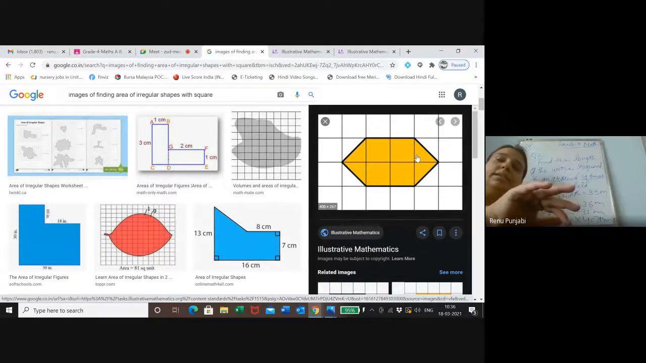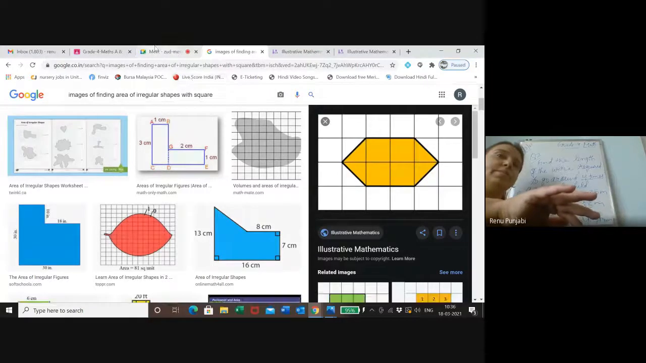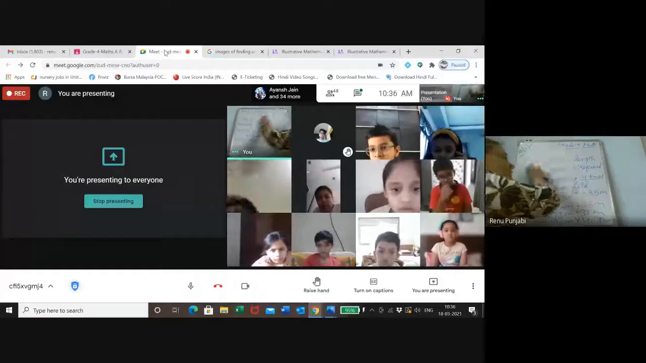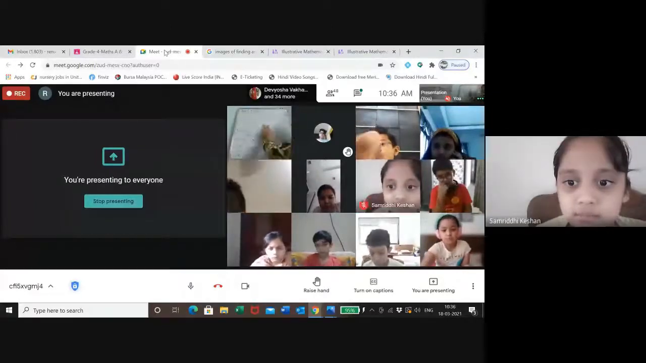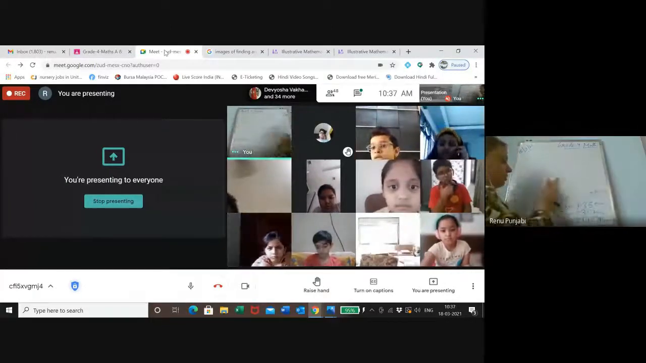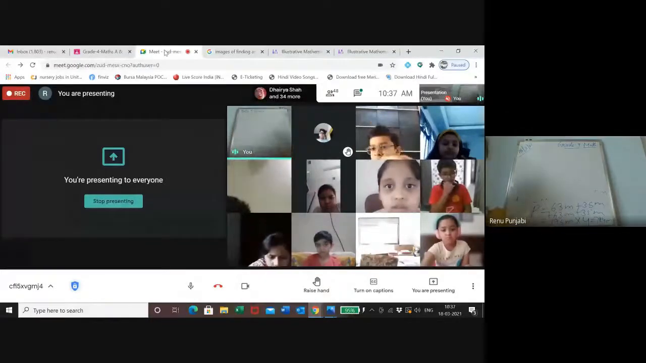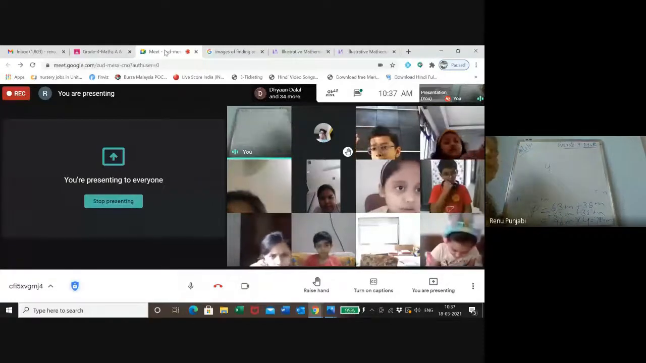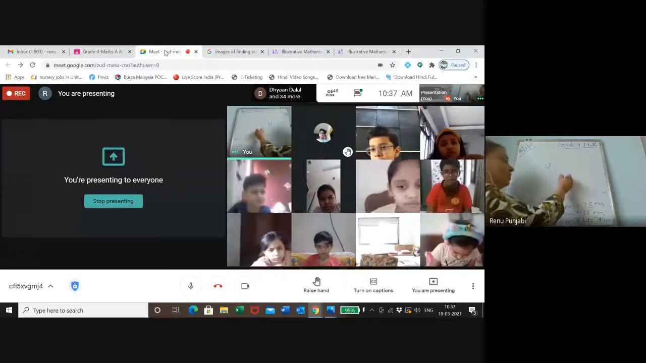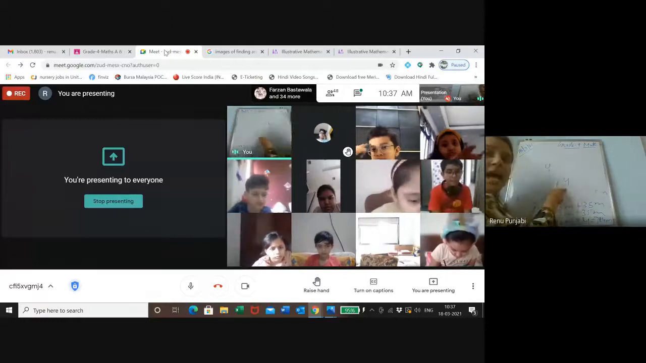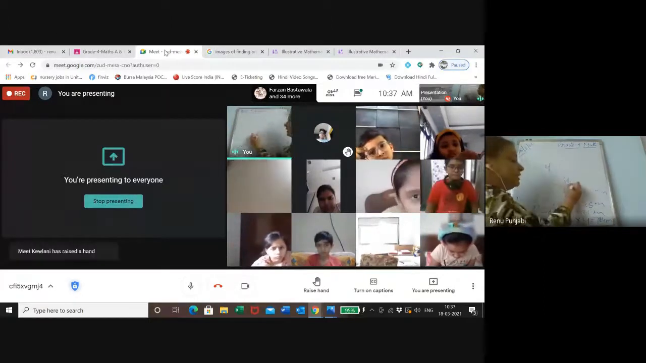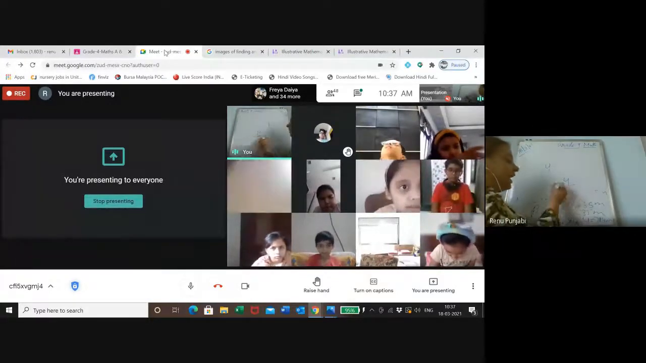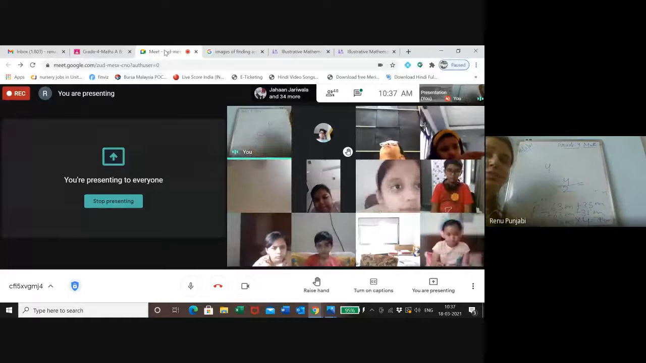First of all, children, pin my board screen. I am solving this on my board. Okay, ma'am. No, understand this now. So total were 4 full squares. And what about the halves? Halves also were 4. To make these halves into full, we need to divide it by 2. Right? So when we divide it by 2, we get what? How many full squares?